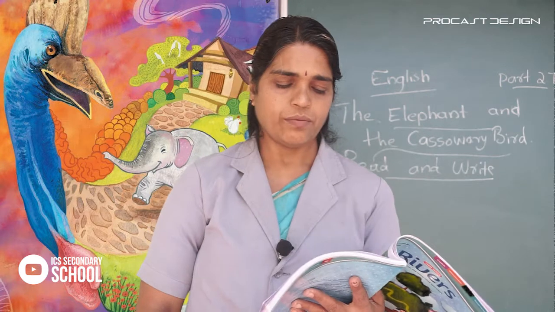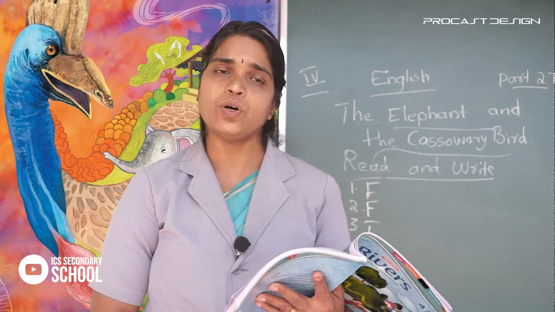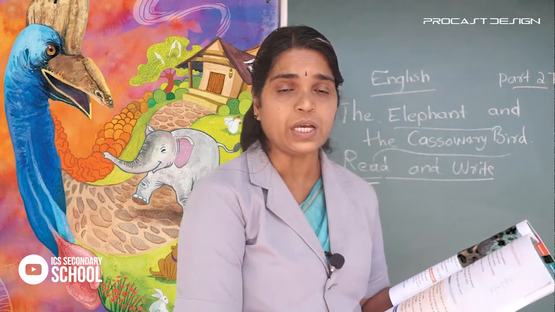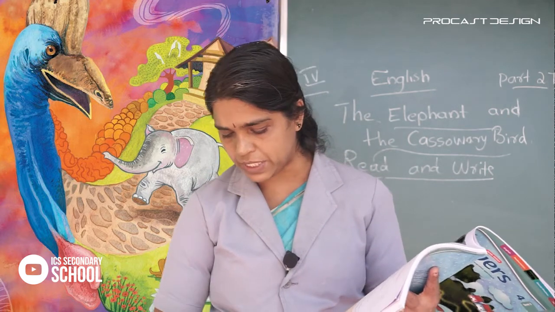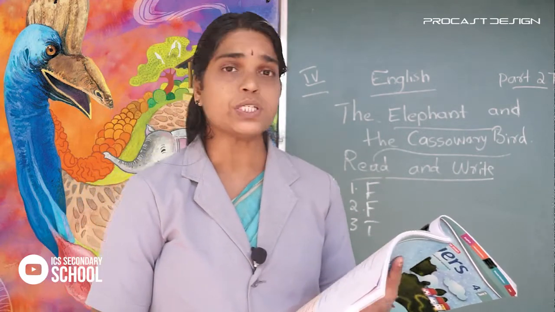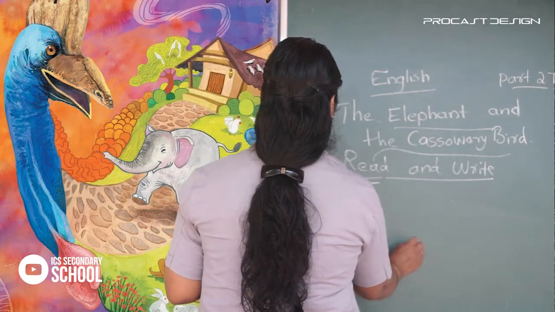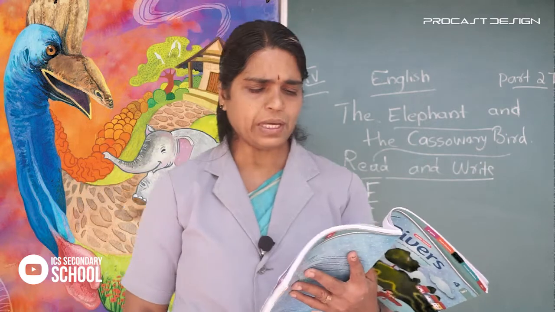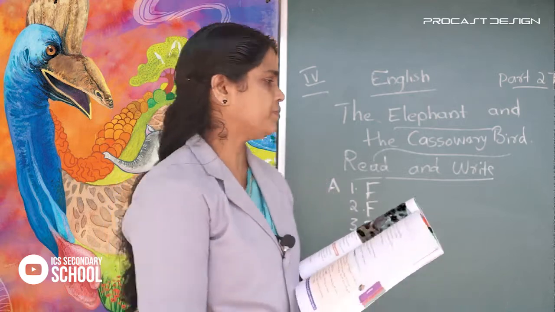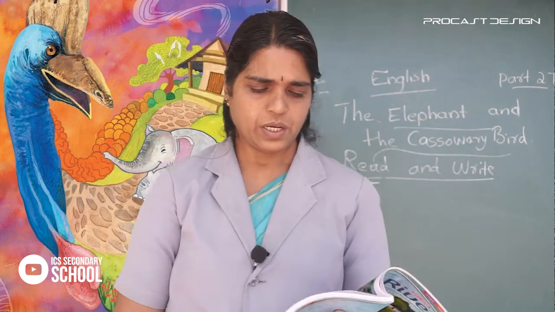Fourth, the writer's family was happy about the baby elephant's friendship with the cassowary. Were they happy in making friendship with the bad-tempered cassowary? No, they were not happy. The statement says the writer's family was happy, but they were unhappy. That also is false. Fifth one, the baby elephant pulled down the cassowary by its leg. Is it right? Yes. True. Okay.